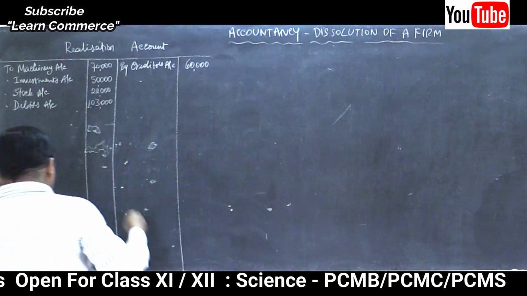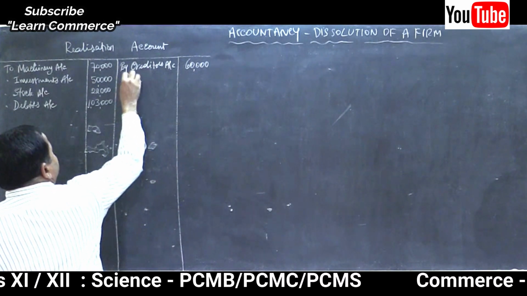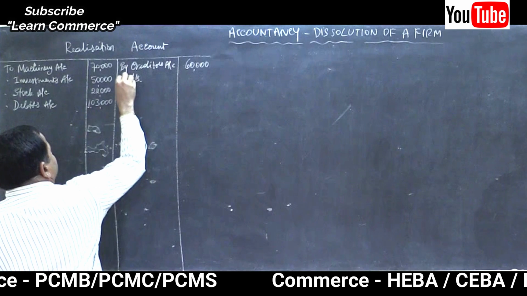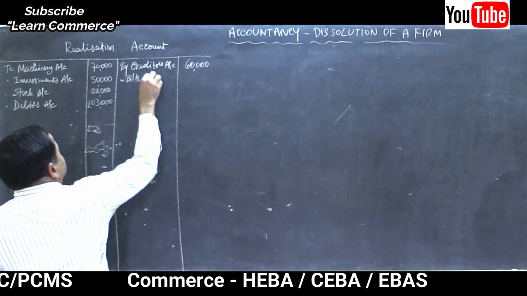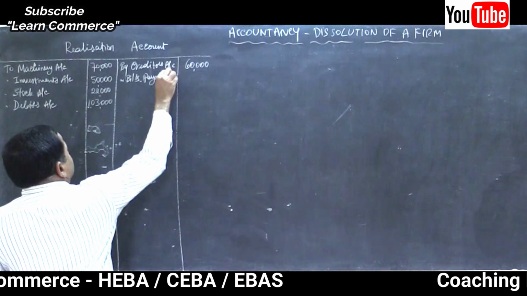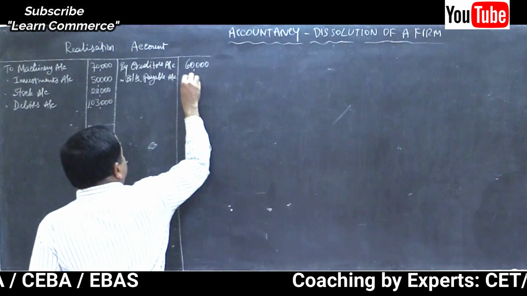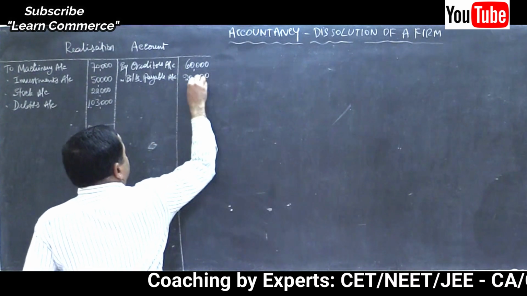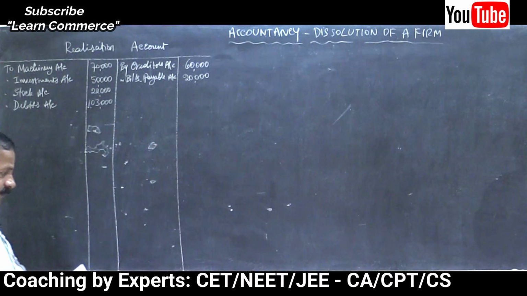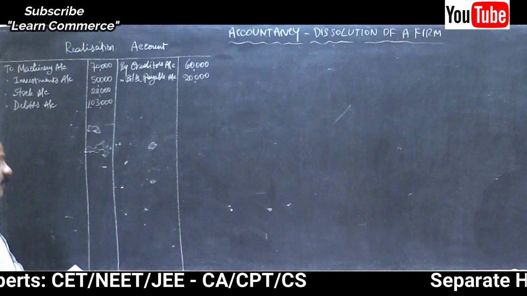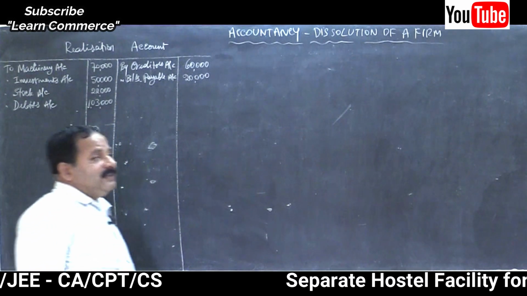By bills payable account, 20,000. That's all. Now, let us sell the assets.